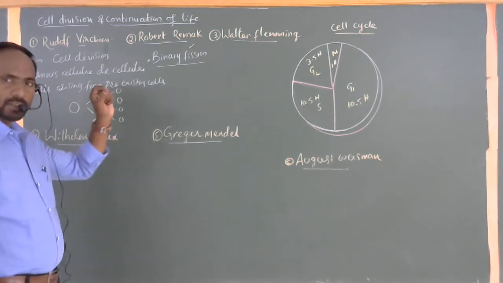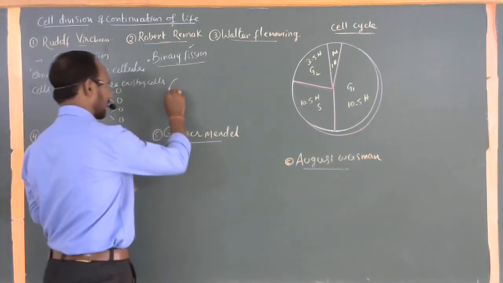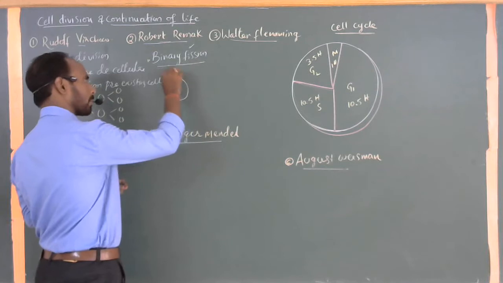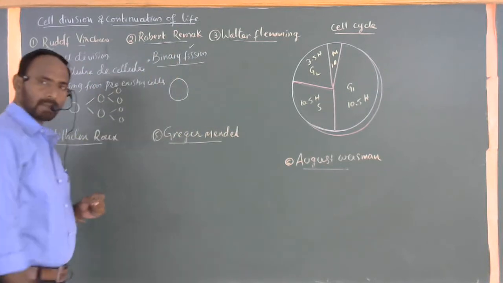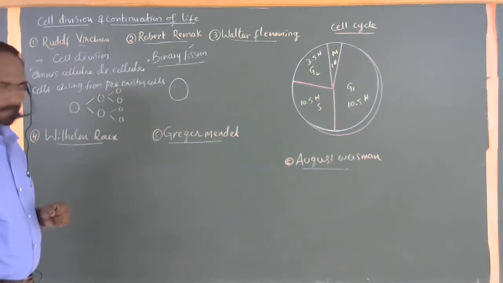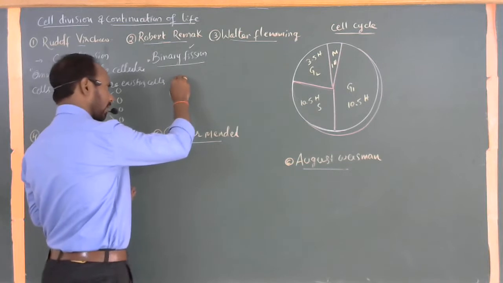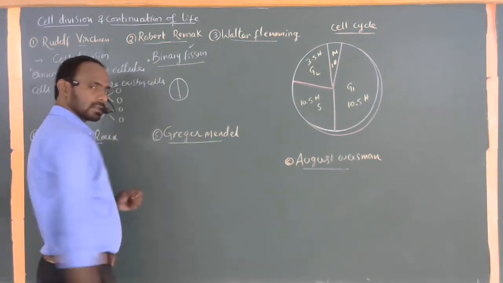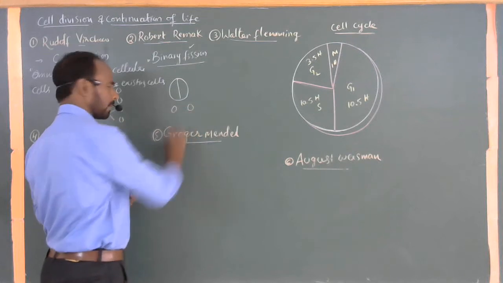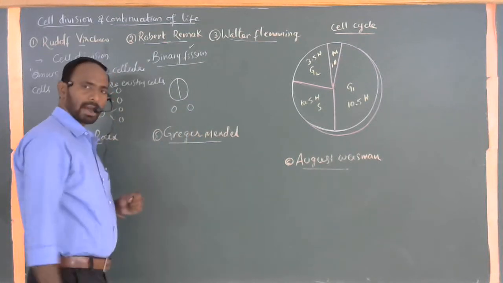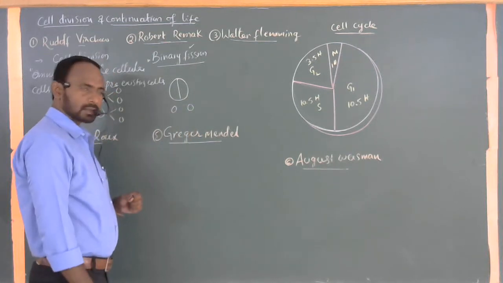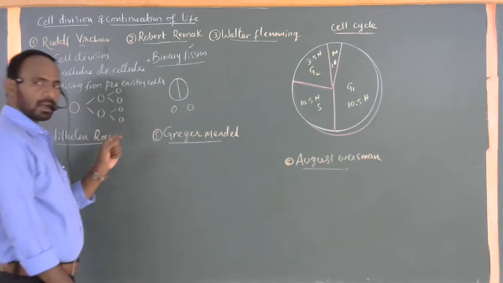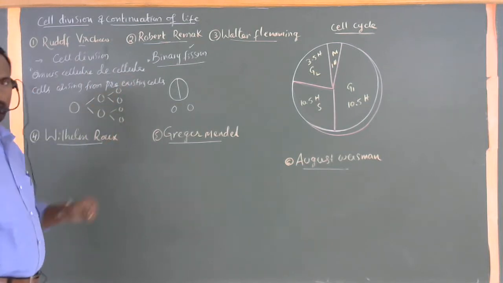So, how is binary fission going on? Cells are divided by the process of binary fission, said by Robert Remak, the German scientist. The cell is divided into two equal parts. At the same time, the two cells produced from the parent cell have the same components as the parent. Such a process of binary fission was first observed by Robert Remak.